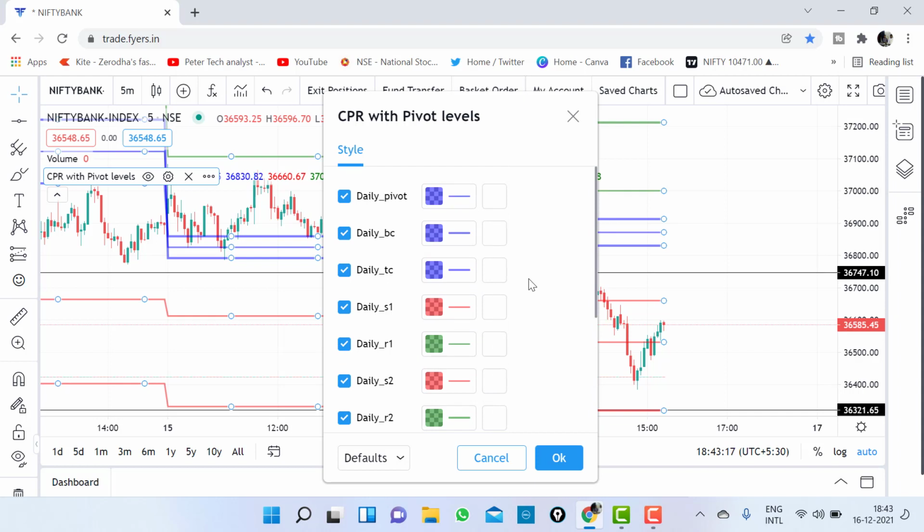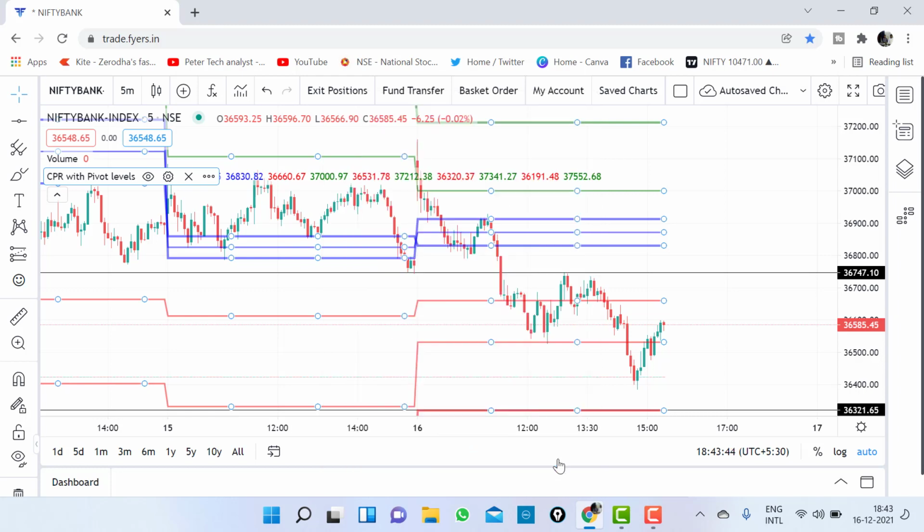Maybe going forward they may incorporate more features in this indicator. Yesterday's high low is not there in this. Other things like monthly high lows and weekly high lows are not there. These things are not there still now, but they may come up with those features also in coming days. Right now they have just incorporated this.